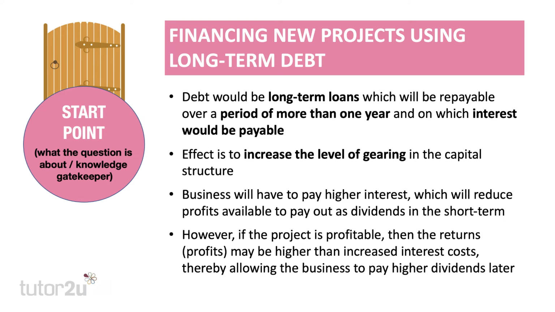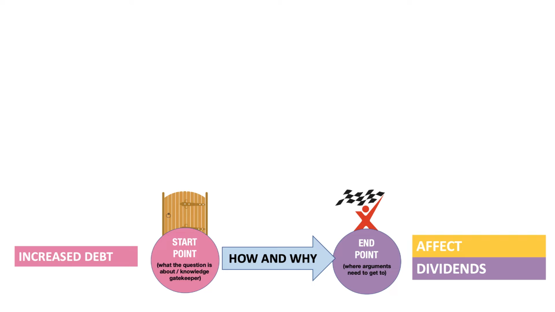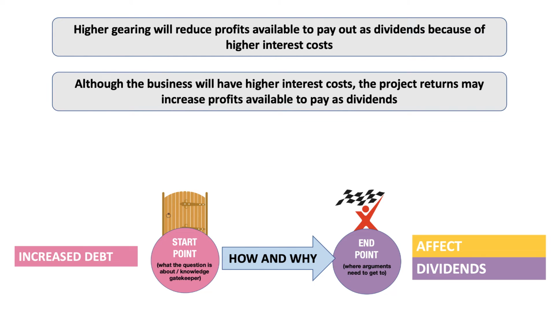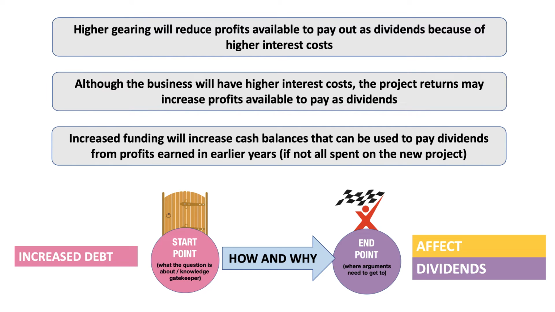A company always has the option to pay dividends or not, but clearly it's going to be influenced by how much profit it's earned. However, if this new project is profitable, has high returns, hopefully higher than the interest rate or the interest cost, that might actually allow the business to pay higher dividends rather than lower dividends. So there's a variety of points we can make. As with all of these things, there's no right answer to this. It's just a question of picking a relevant point and developing it.